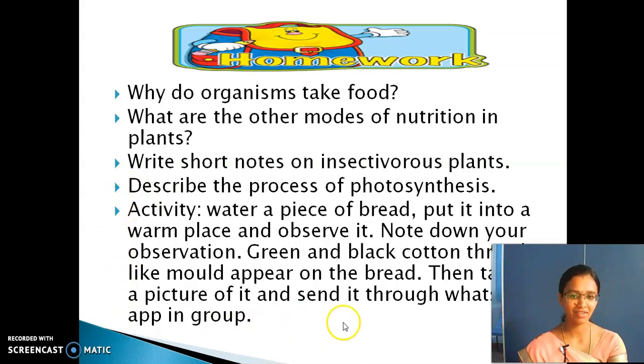Last one is the activity you have to do with a piece of bread. Put it in water and then keep it aside for a few days and then observe. Note the observation of what you have seen. So on the bread, small patches of green and black are obtained. So this is the small work to be done, and take a picture of that bread and then send it through the group.